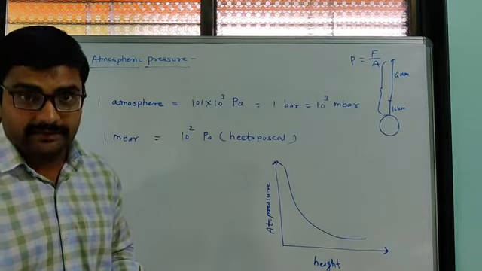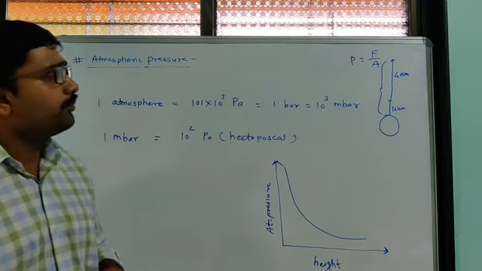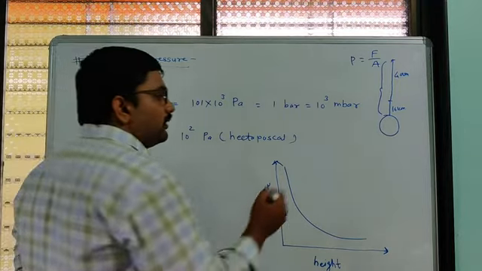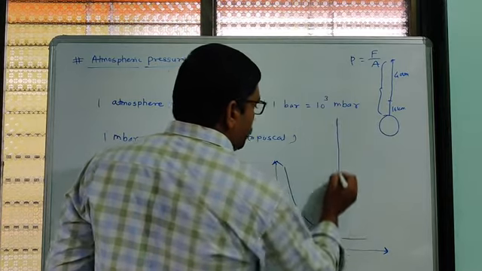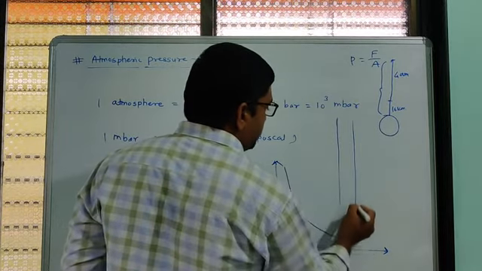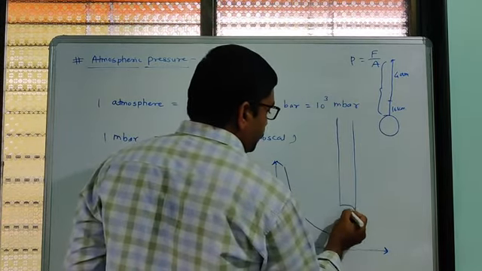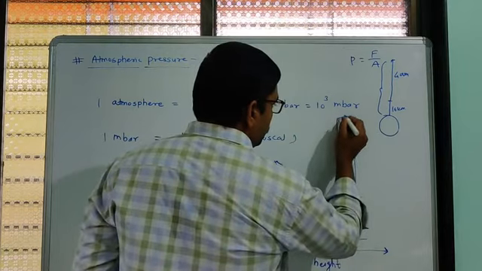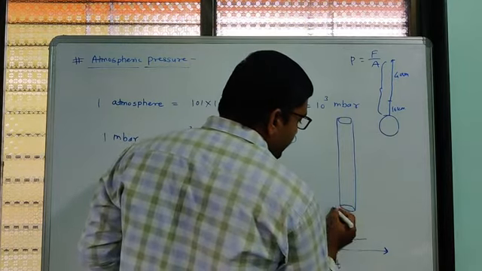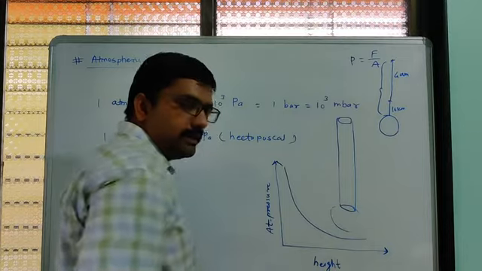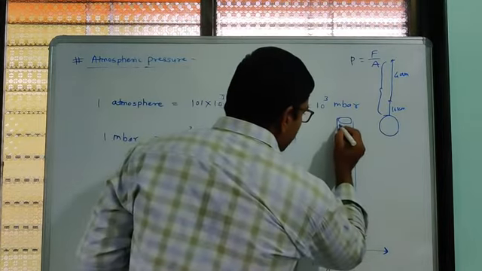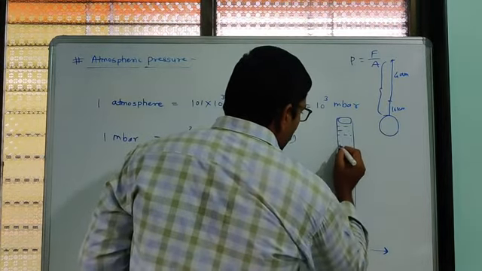Now there is a diagram given, showing one bar of atmosphere. Suppose this side is the earth, and they show dots here.